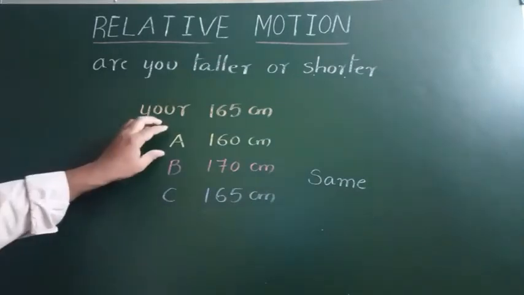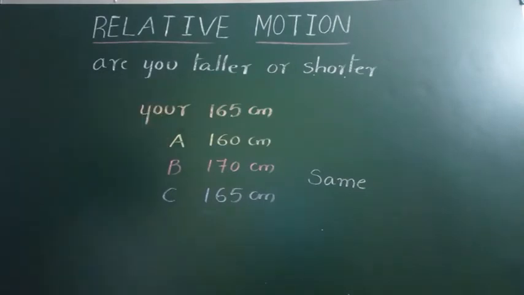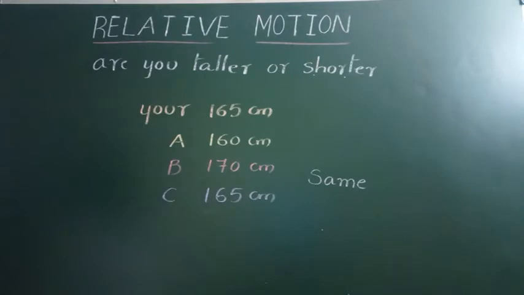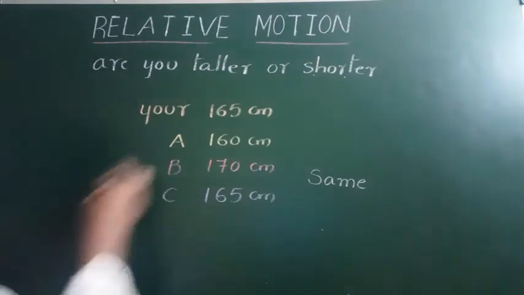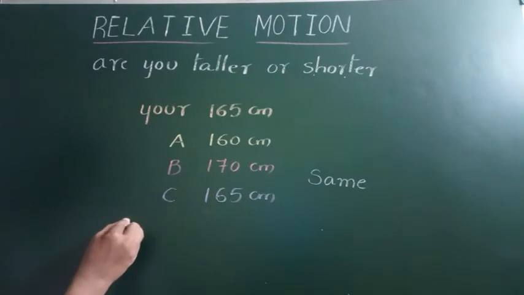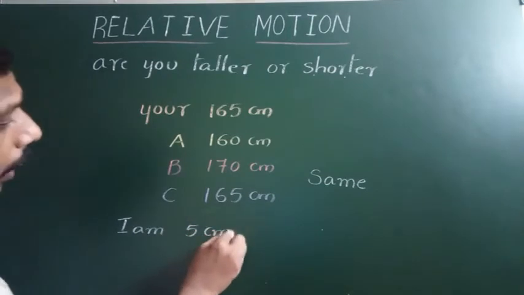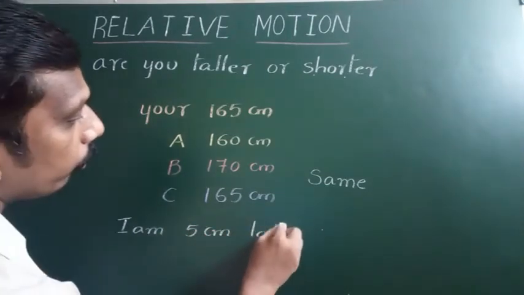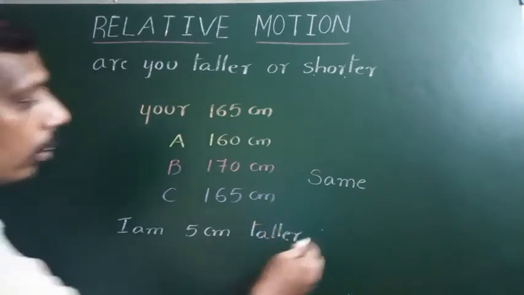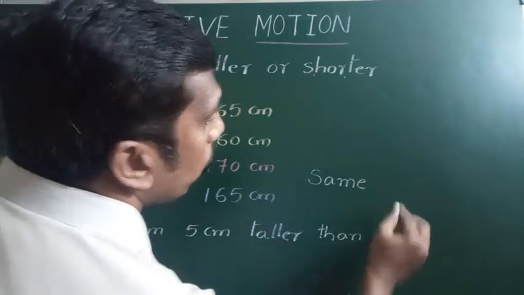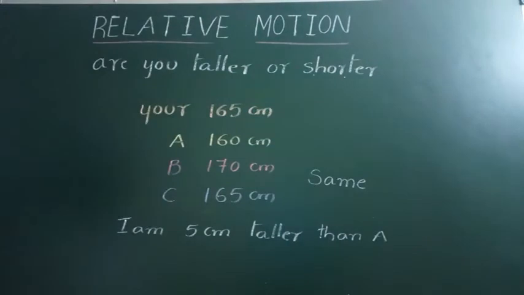If you compare with A, your height is more. Compared with B, your height is less. How much is your height more? How much is your height less? When compared with A, your answer is I am 5 centimeters taller than A. How can you say you are 5 centimeters taller than person A?